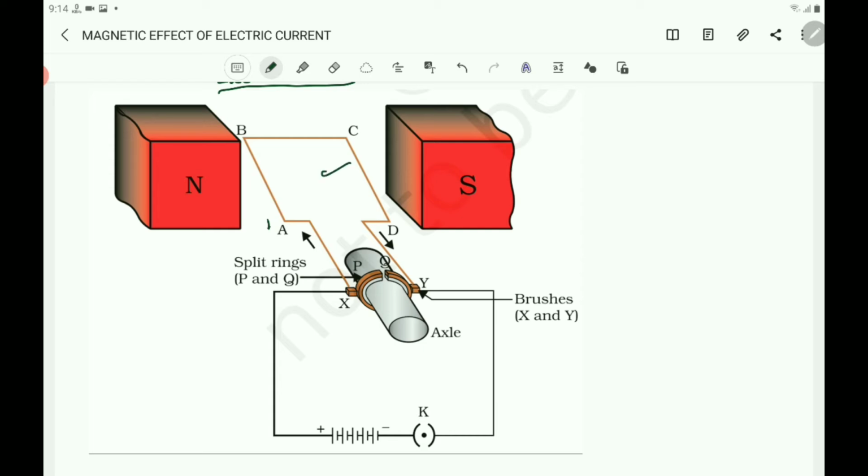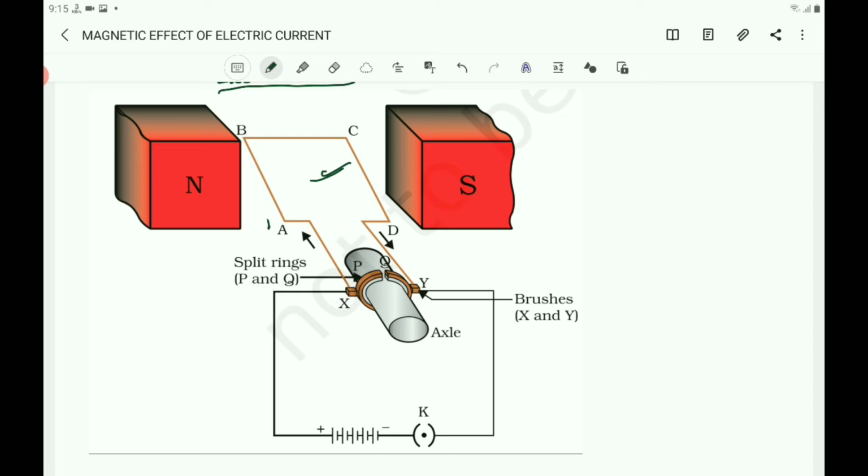It is a rectangular coil ABCD having a large number of turns of thin insulated copper wire wound over a soft iron core.